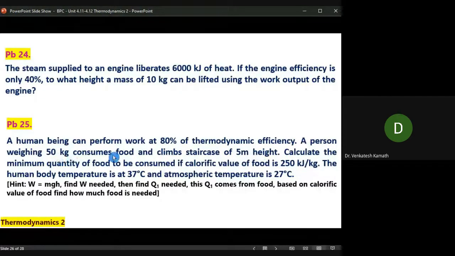Here what you get is kg times gravity times height: kg times meter per second square times meter gives you joule. Very important, W is in joule. Q1 is again in joule, but here it is in kilojoule per kg. So be careful with the unit conversion of that kilo, right? That's the solution. That's the way you have to solve the problem.